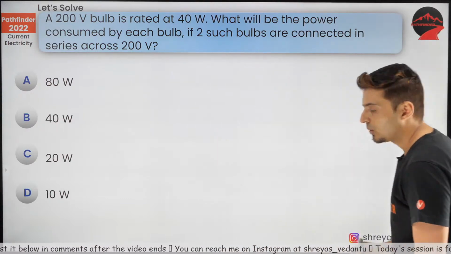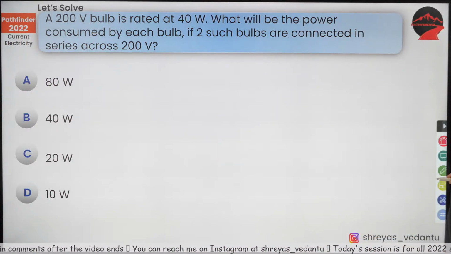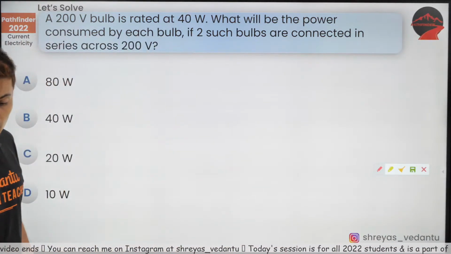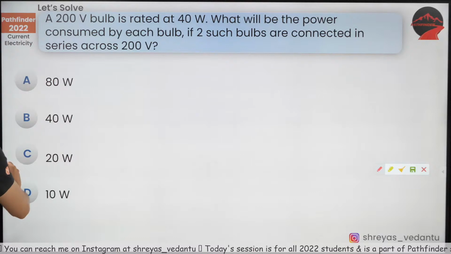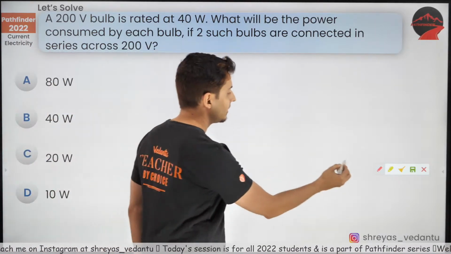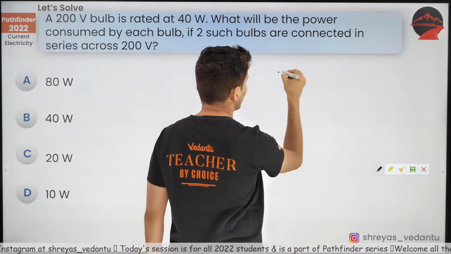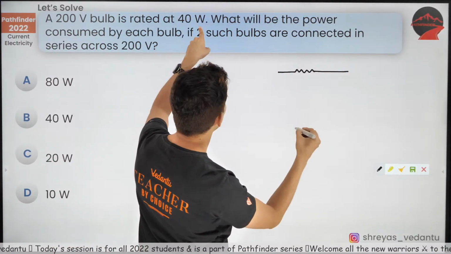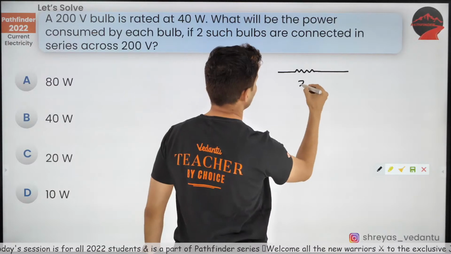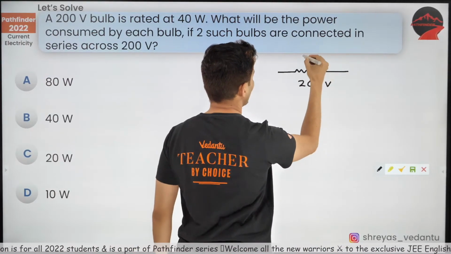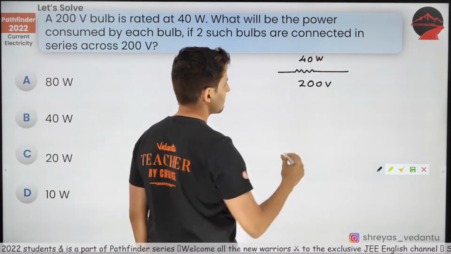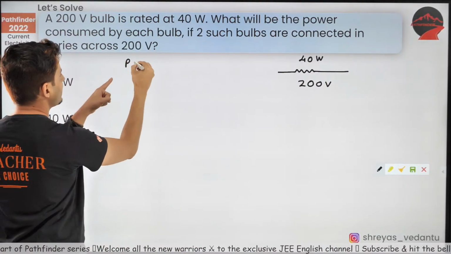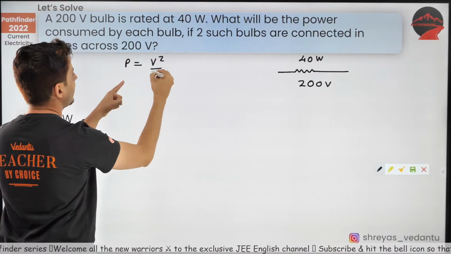A lot of you are saying B. Well, let's have a look. First they were in series and now they are in parallel, guys. Let's draw the diagram first. Earlier, I'll just show one resistor, rated at 40 watts and 200 volts. We can also find the resistance using the formula P is equal to V square by R.